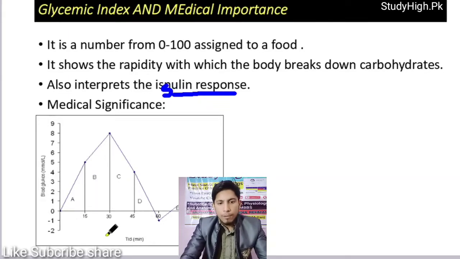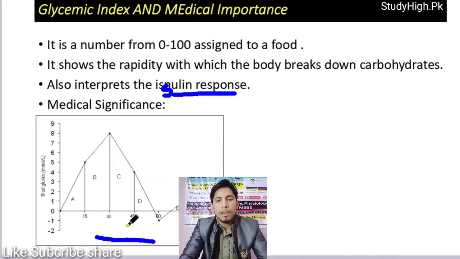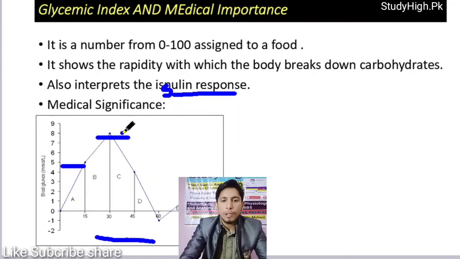So here is a graph that shows the blood glucose level after eating a food by a person at 15 minutes, 30 minutes, 45 minutes, 60 minutes. The blood glucose levels start rising, like here 5 mole per milliliter. After 30 minutes, you find a maximum blood glucose level.